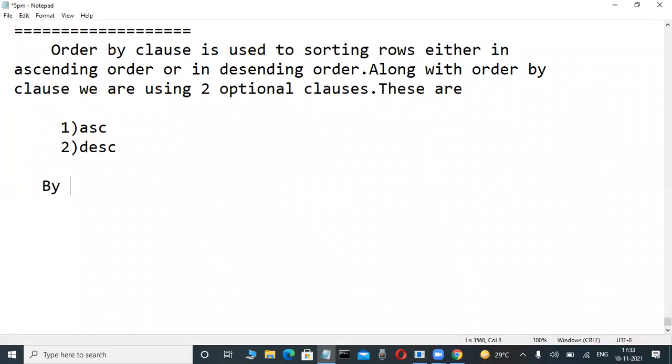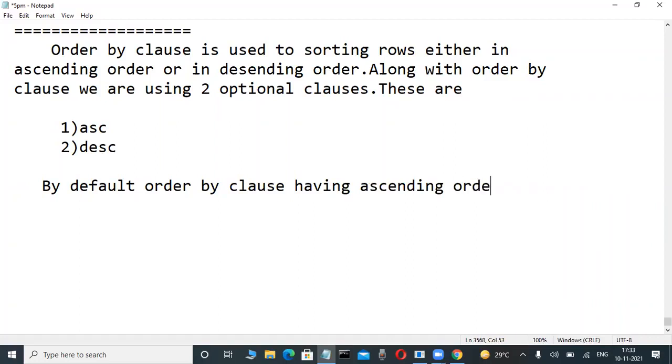By default, order by clause having ascending order. By default, order by clause having ascending order.